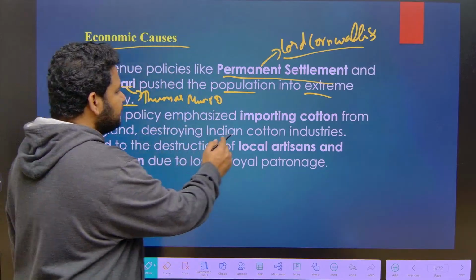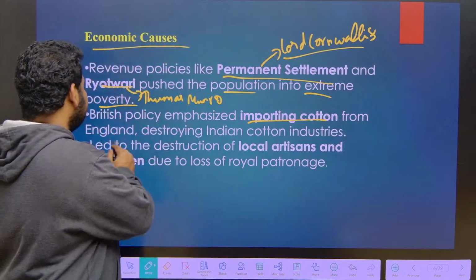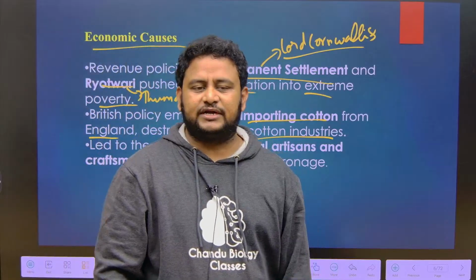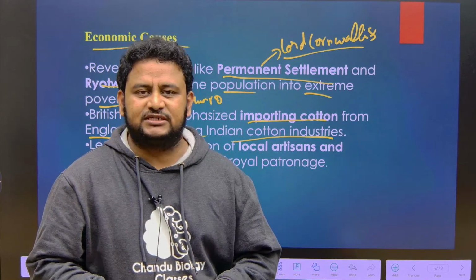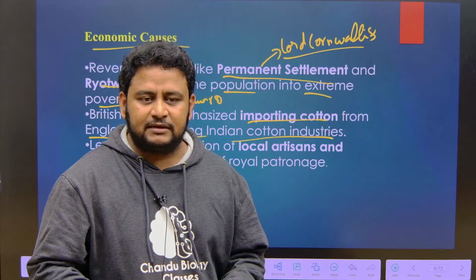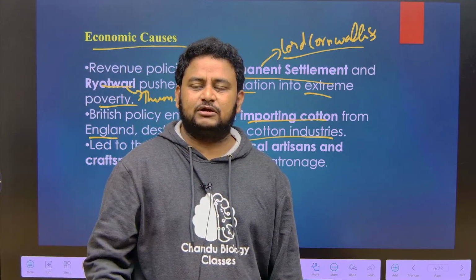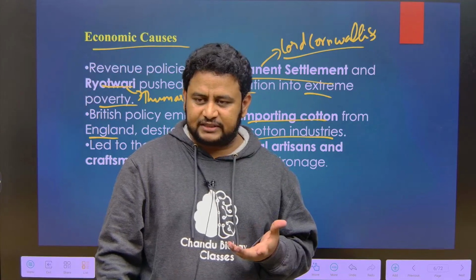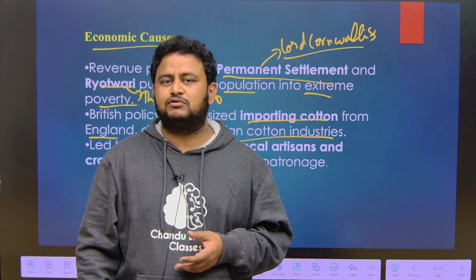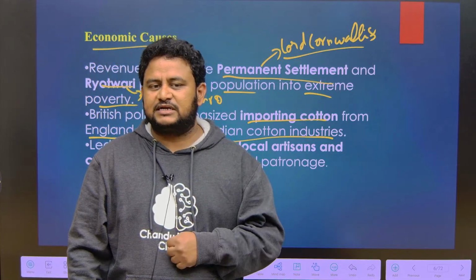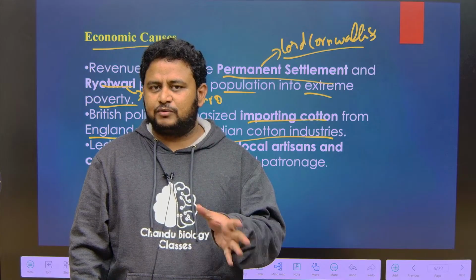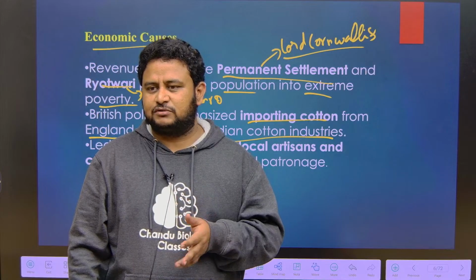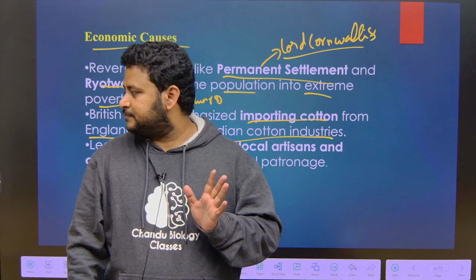British policy emphasized importing. Another thing is importing cotton from England, destroying Indian cotton industries. We had high quality cotton, and the indigenous Indian industry was booming. But they made sure that Indian cotton shouldn't be used, destroyed the local Indian industries, and started importing cotton from England. So Indians, if they wanted cotton goods, had to buy those cotton goods made by the British. It was expensive, but they had to buy that.